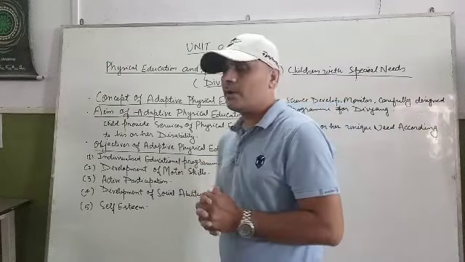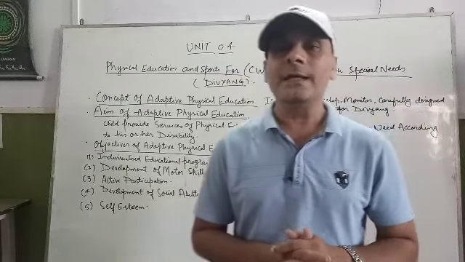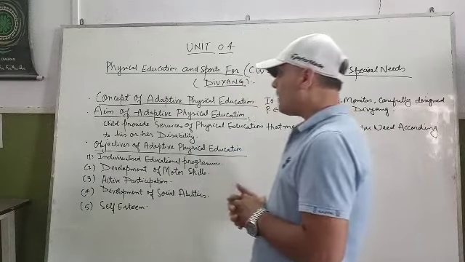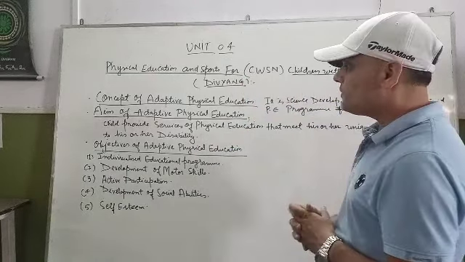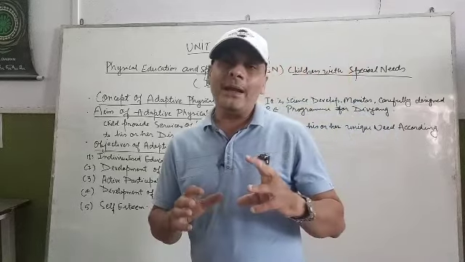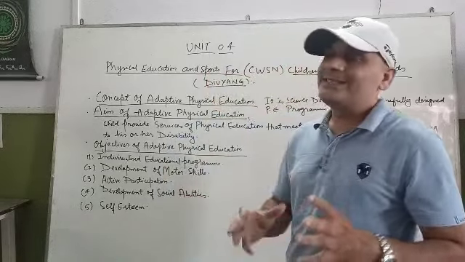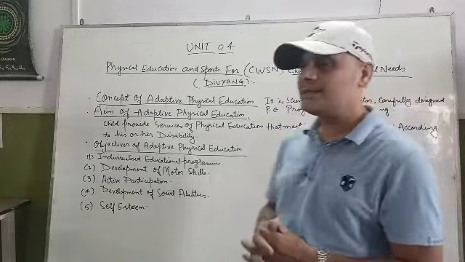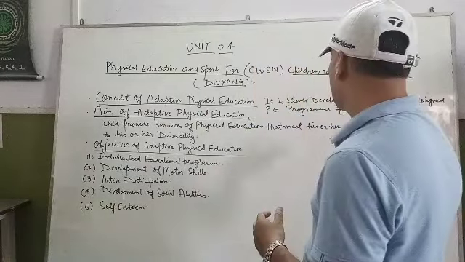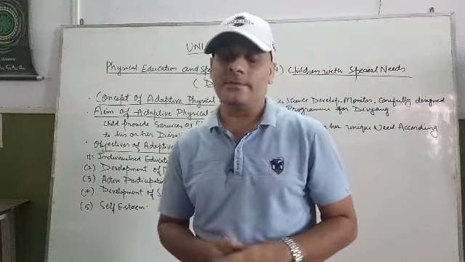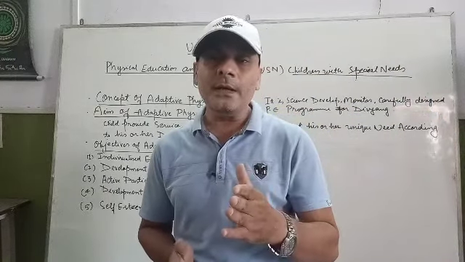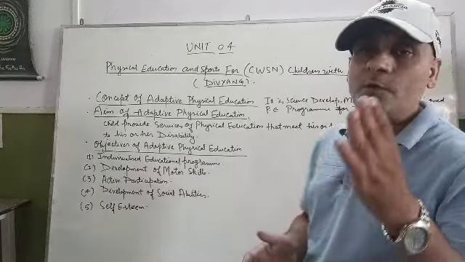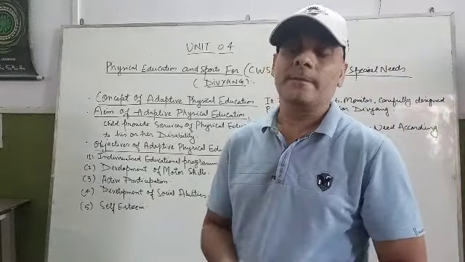Now come to the second topic of your Unit 4, that is the aim of adapted physical education. The aim of adapted physical education is to provide the child physical education services that meet his or her unique need according to his or her disability.